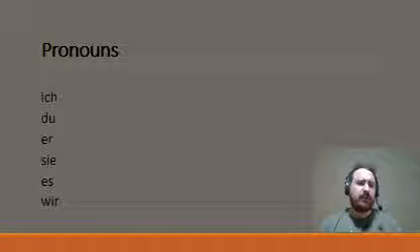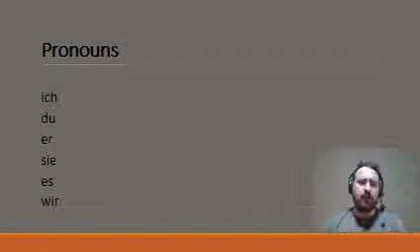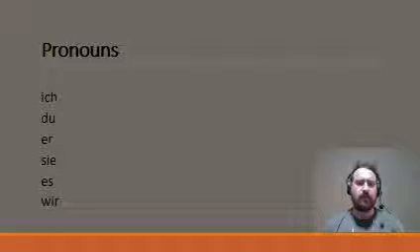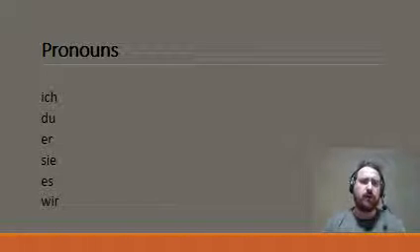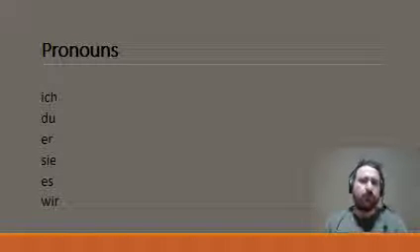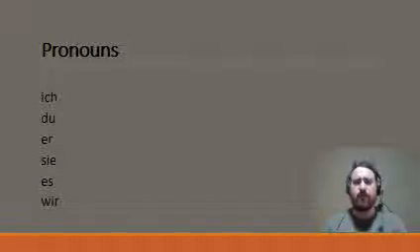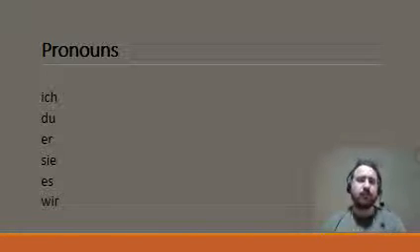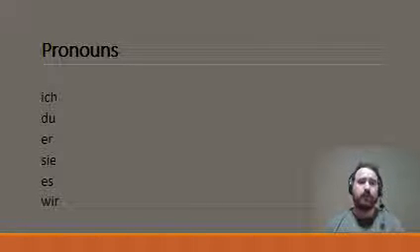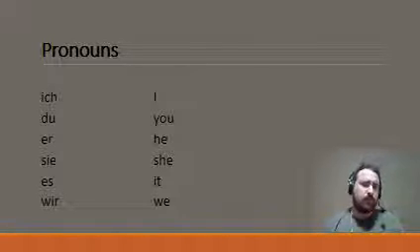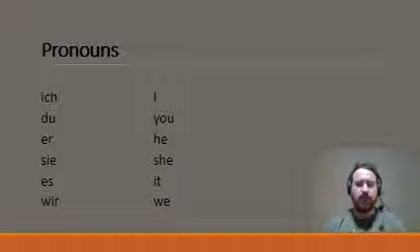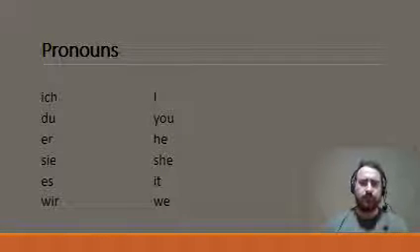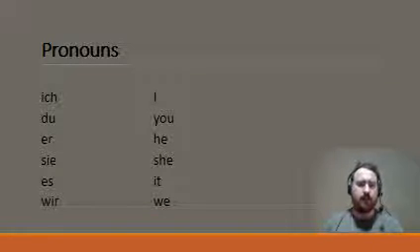When we start to use them in a sentence, they're going to change a little bit. We're going to apply verb endings to them, depending on who we're talking about. Sometimes we use these words, so when we're talking about I or you, he, she, it, and we, we call these words pronouns or personal pronouns. We've looked at them in German. Ich, du, er, sie, es, and wir. So I, you, he, she, it, and we.